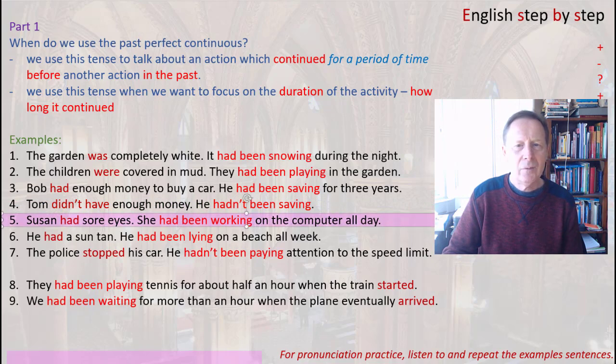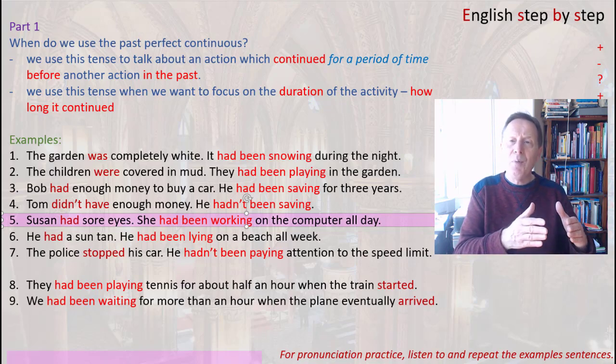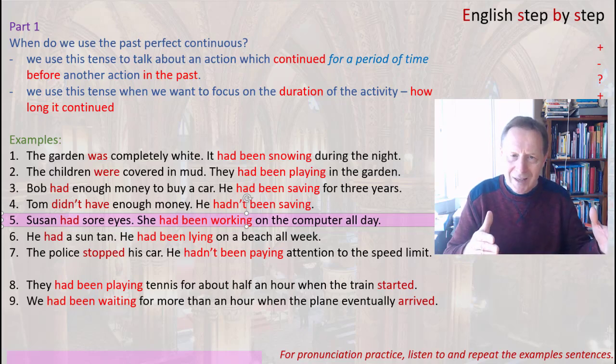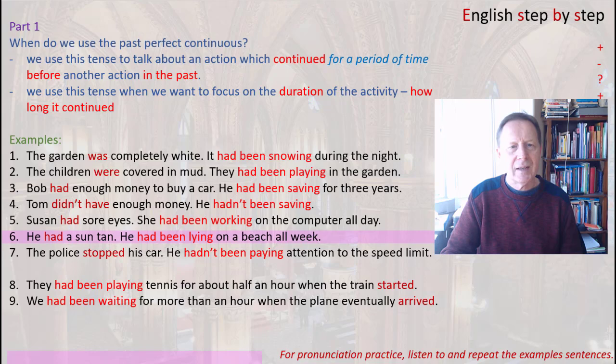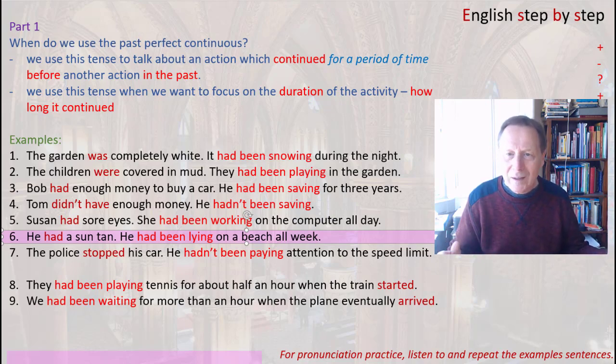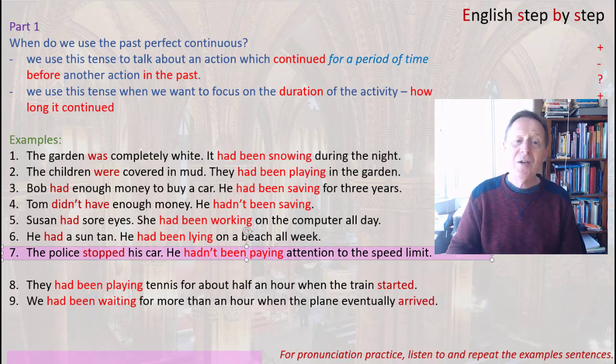Example number 5. Susan had sore eyes. Why did she have sore eyes? She had been working on the computer all day. So there we have the duration, all day. Example number 6. He had a suntan. Why? He had been lying on the beach all week. Example number 7. The police stopped his car. Why? He hadn't been paying attention to the speed limit.